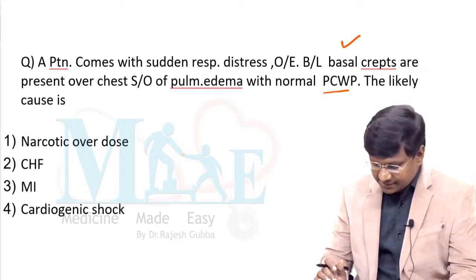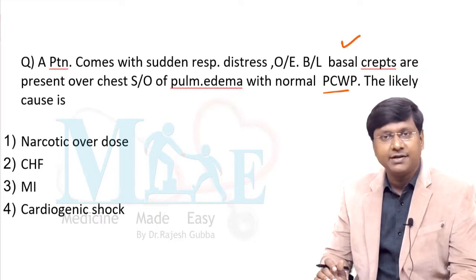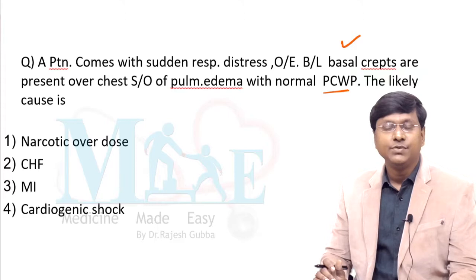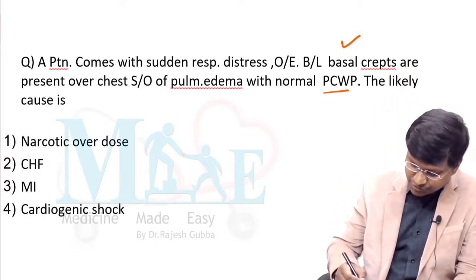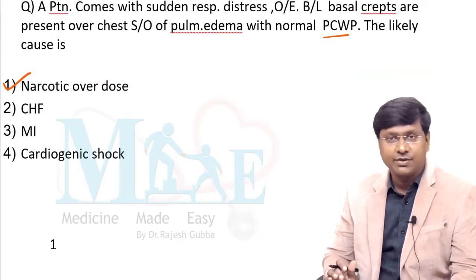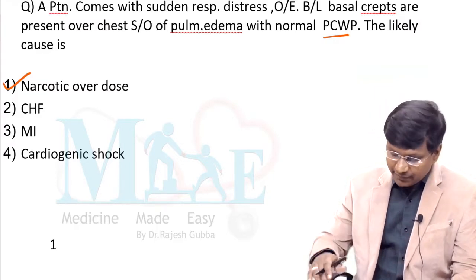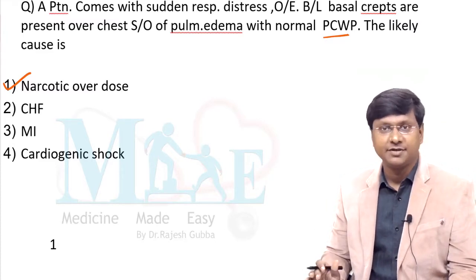The options are narcotic overdose, congestive heart failure, myocardial infarction, cardiogenic shock. Among all these, which is the non-cardiac condition which may cause pulmonary edema? That is your narcotic overdose. Narcotic overdose like cocaine abuse or opioid abuse can make the individual land up in ARDS, wherein the individual will have pulmonary edema, that is non-cardiogenic pulmonary edema.